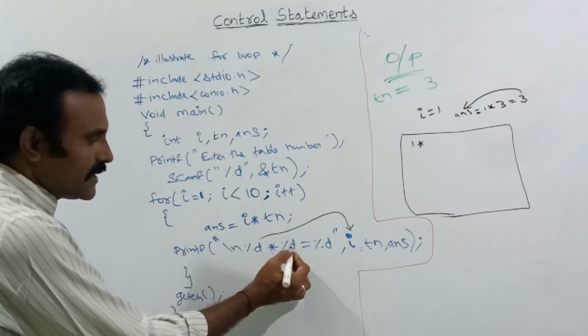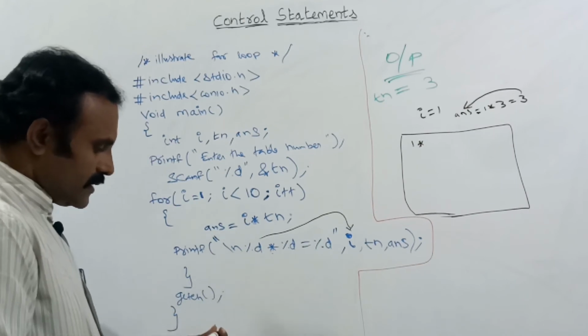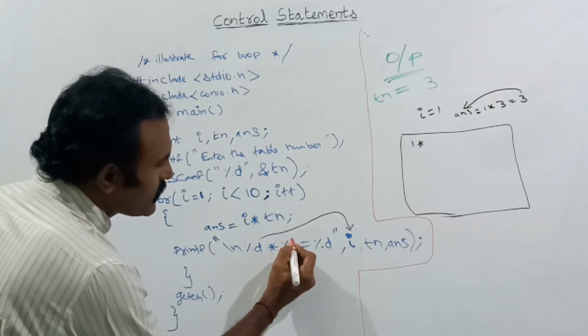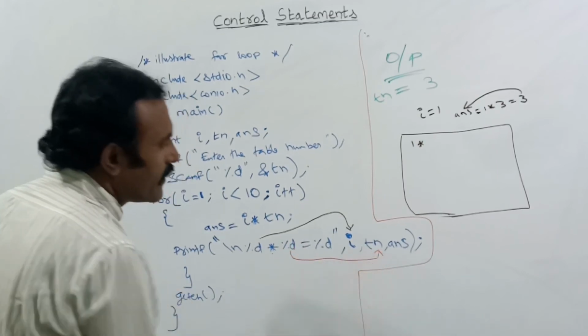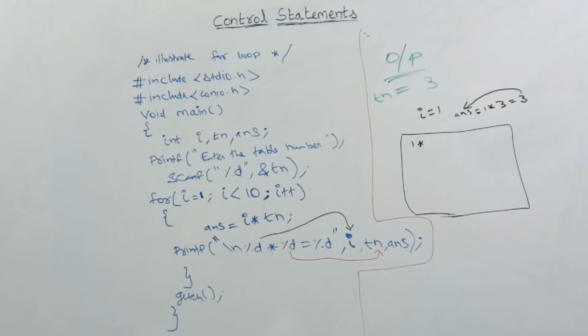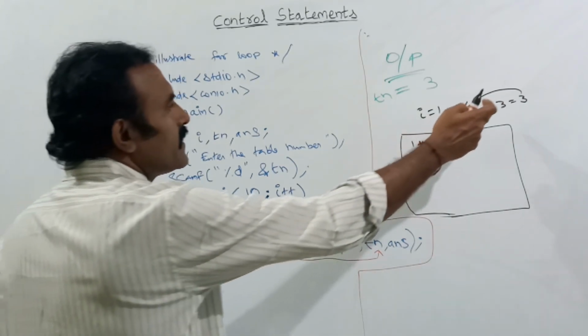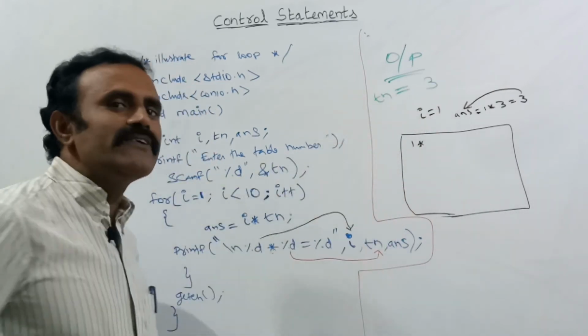Next here, percentage D. This percentage D holds the Tn variable. Now what value is inside Tn? This is the constant value. For each and every iteration, the Tn value will not change.